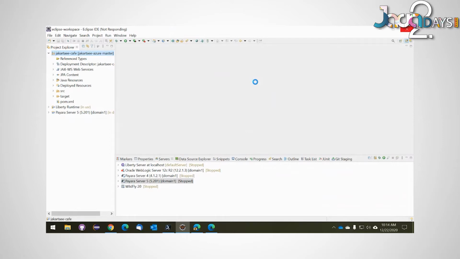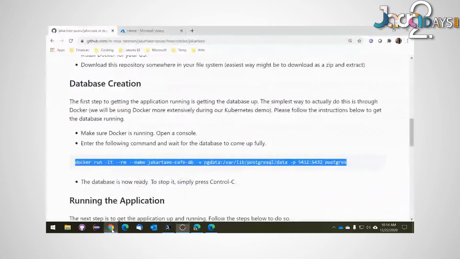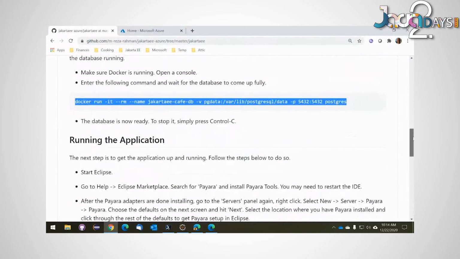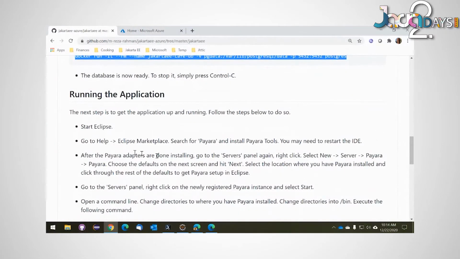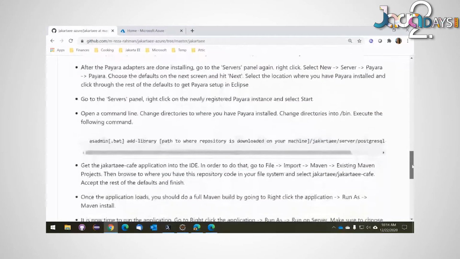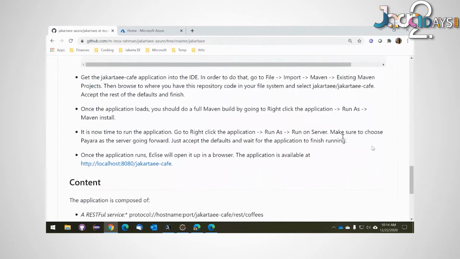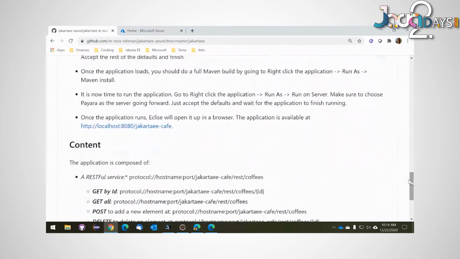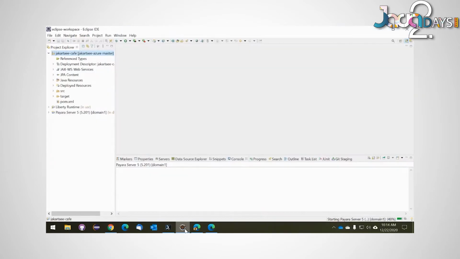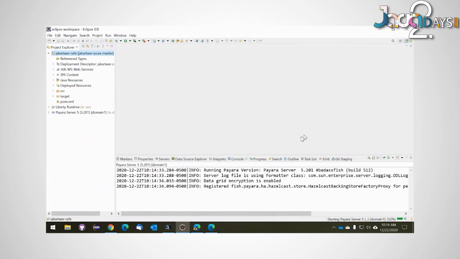I've had my IDE running for a little while, and it's gone idle, so it's going to take just a moment for this to get started. While that's going on, these are all the instructions to set up the IDE and set up Payara. You can do that essentially by yourself. Finally, when I have the application up and running, it's going to be running on localhost port 8080 at Jakarta EE Cafe. I'll show you that hopefully momentarily. Hopefully my Eclipse is unfrozen. Yeah, there we go.